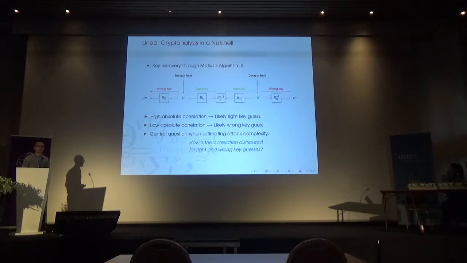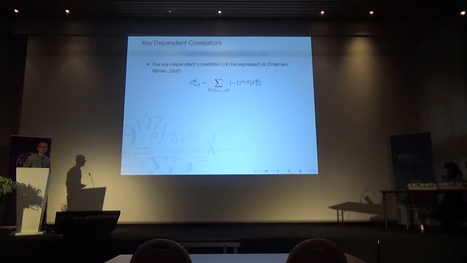The important question here is to estimate how good our attack is. What is the distribution of this correlation value for both a wrong key guess and a right key guess? That's what we'll have a look at. For a single approximation, at least for key-alternating ciphers, we in theory know how to calculate this key-dependent correlation. We have a sum over all trails in the linear hull, adjusted by some keys. This is all very fine, but because it is quite difficult to compute in practice, the first works did something a little more simple.